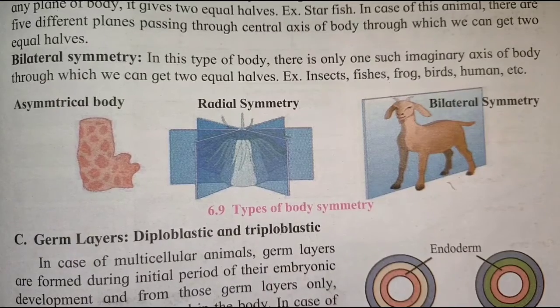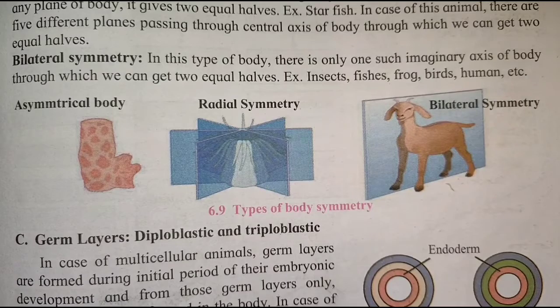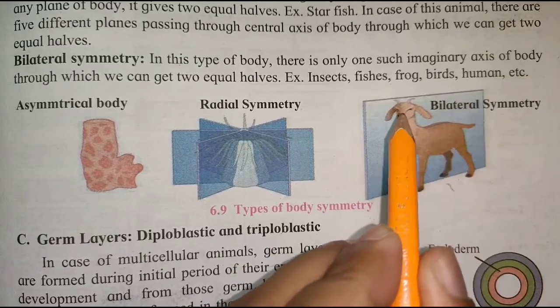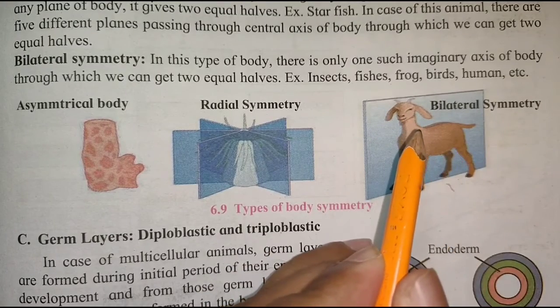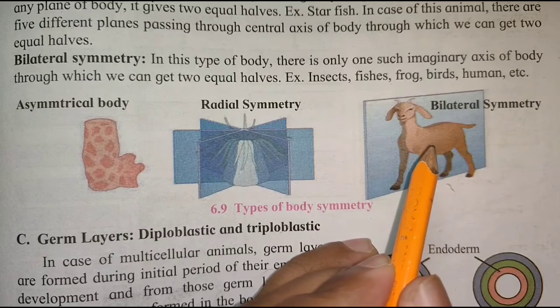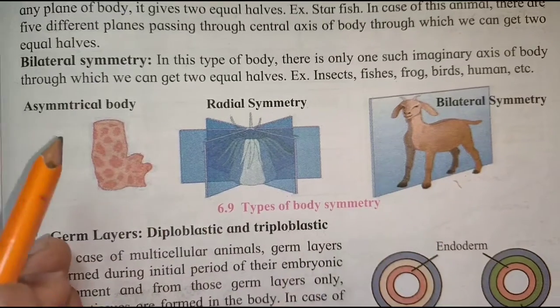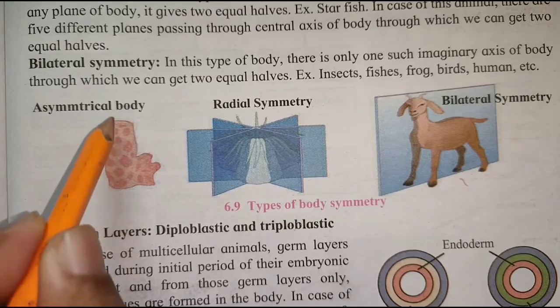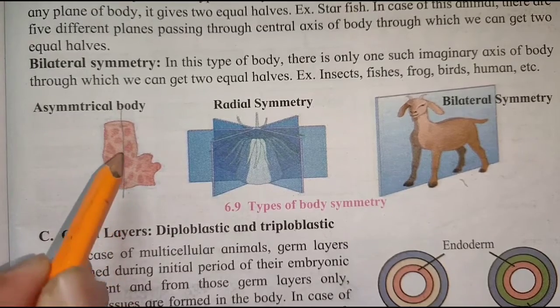In bilateral symmetry, the body is divided into two halves, two parts. Next, the asymmetrical body does not have any bifurcation.